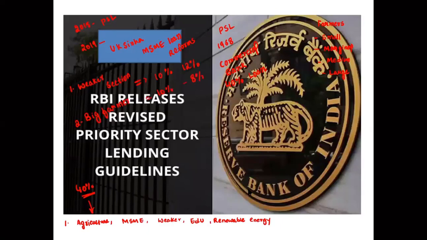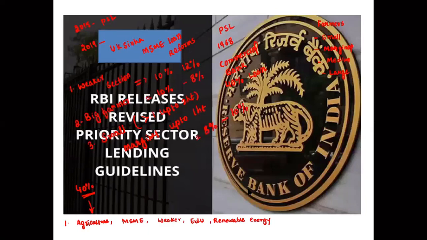But for small and marginal farmers, small means those having more than 1 hectare and up to 2 hectares, and marginal farmers up to 1 hectare, for them it has increased from 8% to 10%.